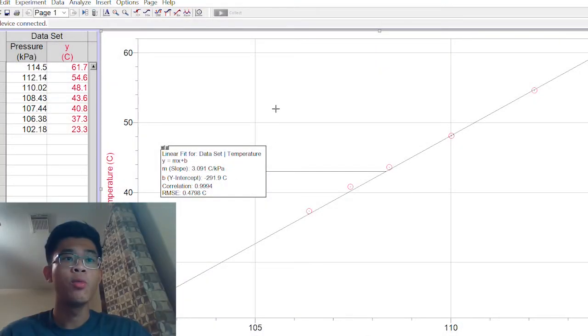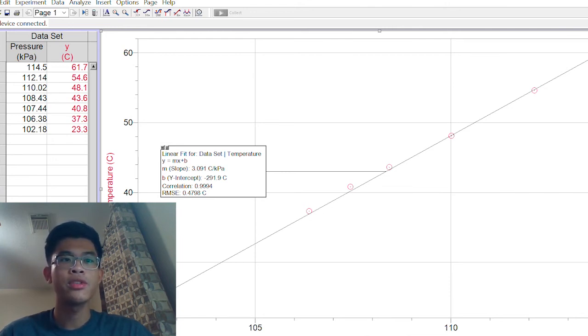When graphing our raw data into LoggerPro, we noticed that there was a direct relationship between temperature and pressure. That is, as pressure increased, temperature also increased at a constant rate. We graph the data as a temperature versus pressure graph, as it is much easier to determine the absolute zero from the experiment by utilizing the slope-intercept formula determined by the linear regression.